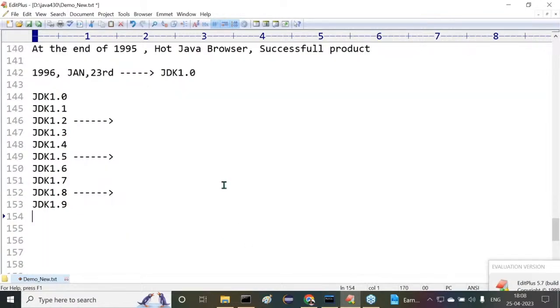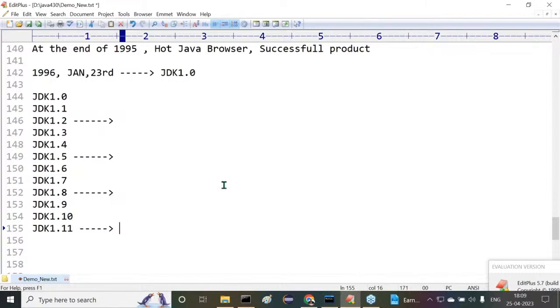Next one is JDK 1.10 version. All right, JDK 1.11 version. Again here, some features are included, but the style of Java release was changed from the 1.11 version onwards. From this version onwards, Java is becoming a licensed one. The license agreements are changed.